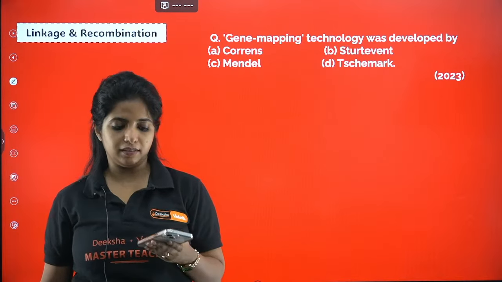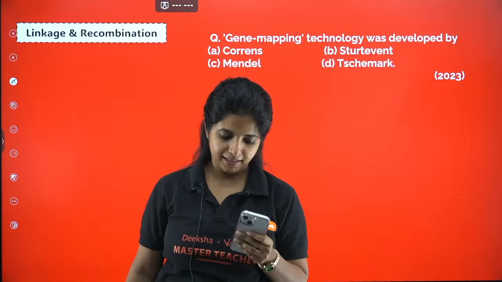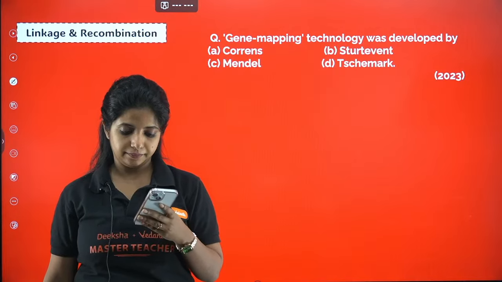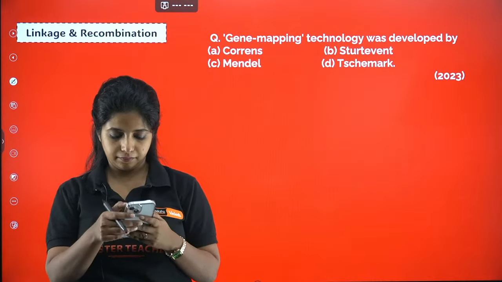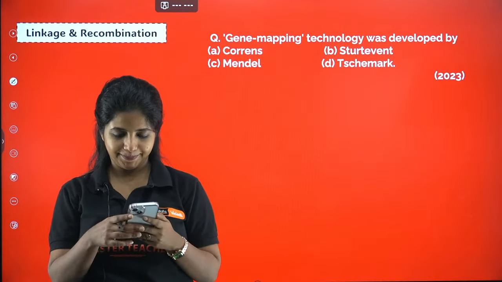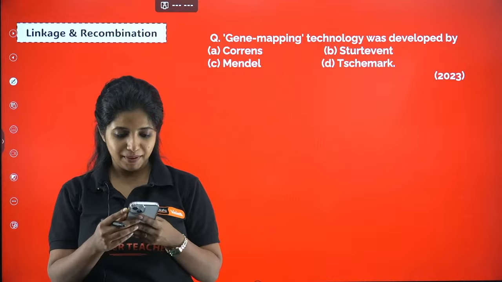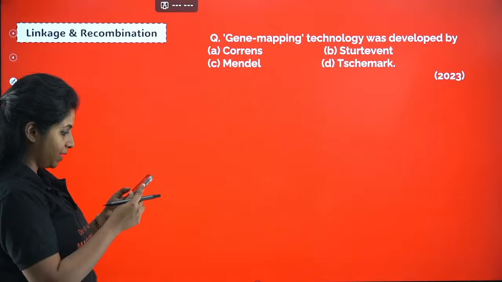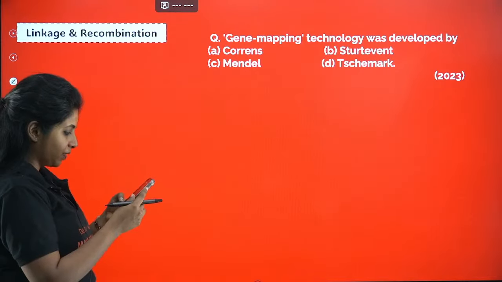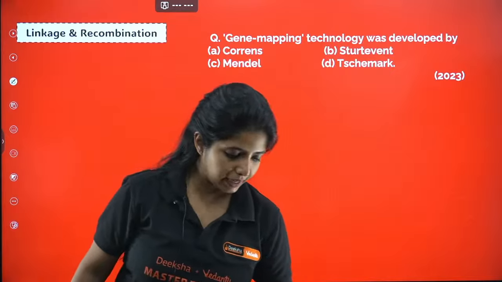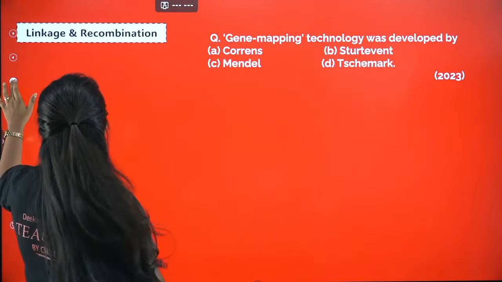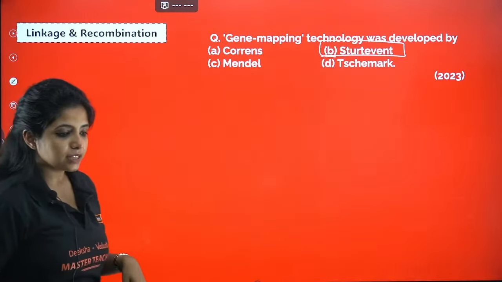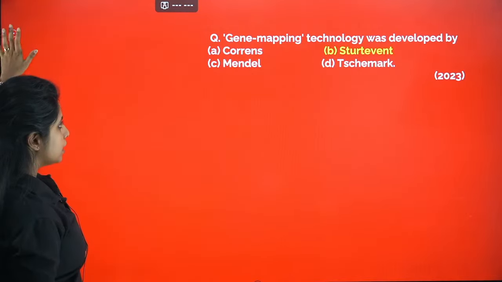I'm waiting for you to answer. B. Oh my God. Subhash B, Nagaraj B, and Habiba B. Winter Luna also says it's B. Okay. Since you're saying it's B, let's lock option B, that is Sturtevant. What was his name? Alfred Sturtevant. He is a student of T.H. Morgan.